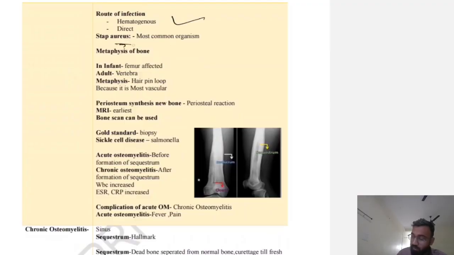So Staph aureus is the most common organism. Now the metaphysis of bone, in fact the femur, is affected. Metaphysis of bone is affected in osteomyelitis. In an infant, the femur is affected. In an adult, the vertebra is affected. Metaphysis has a hairpin loop structure because it is most vascular.